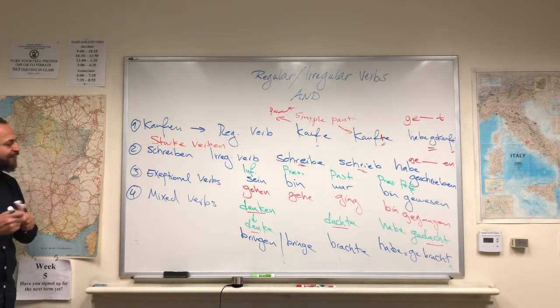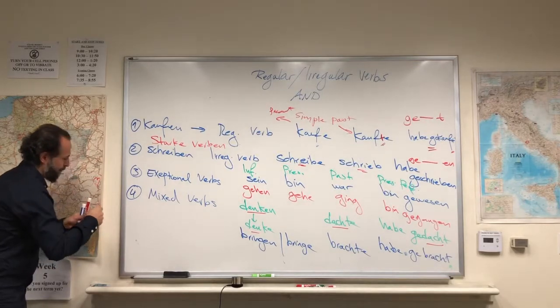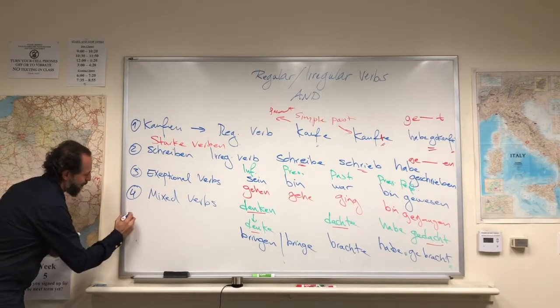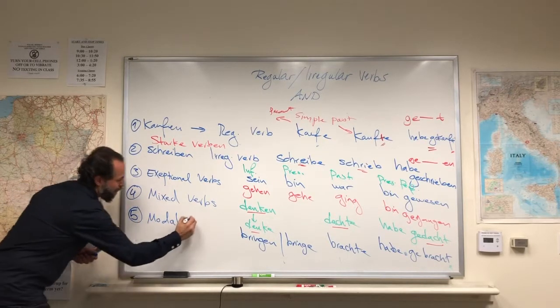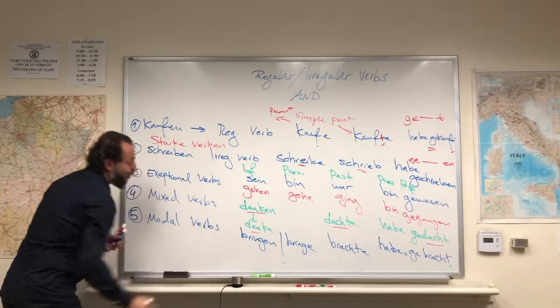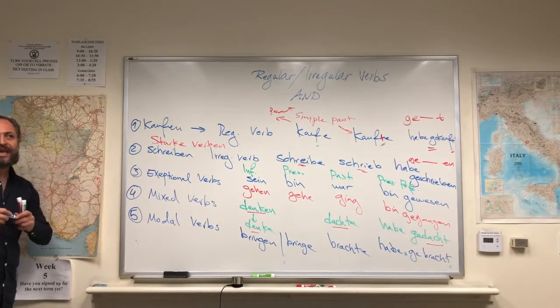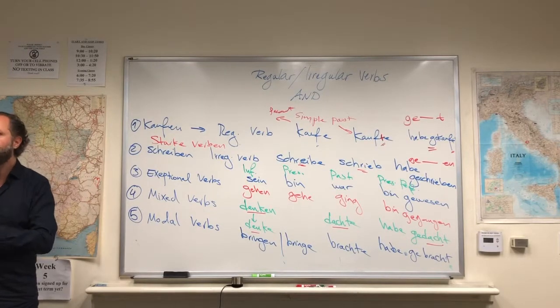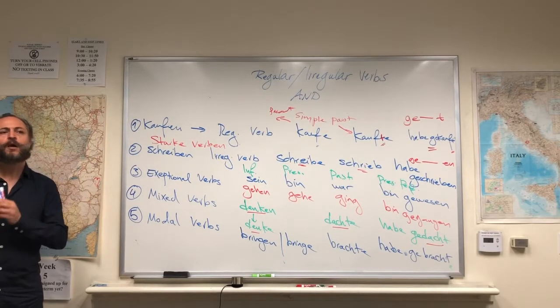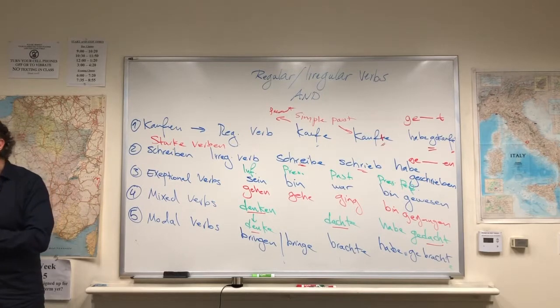And finally, we have the modal verbs. Modal verbs are the verbs that help us to modify phrases. For example, if I want to say, I want to go, ich will gehen. Or if I want to say, I would like to go, ich möchte gehen.